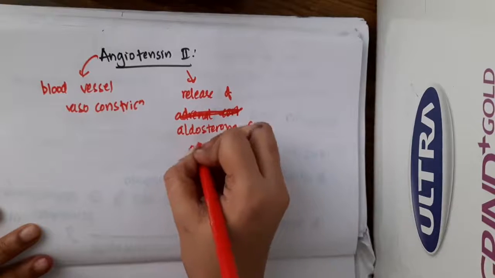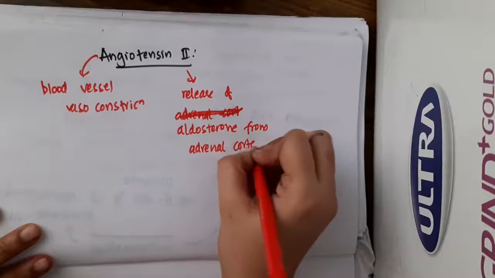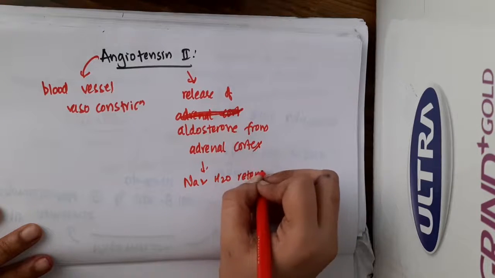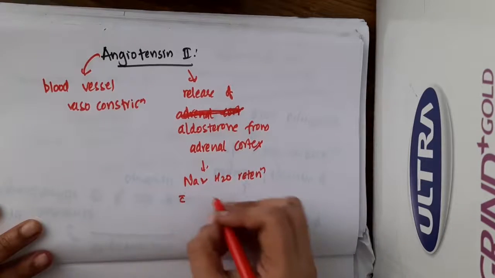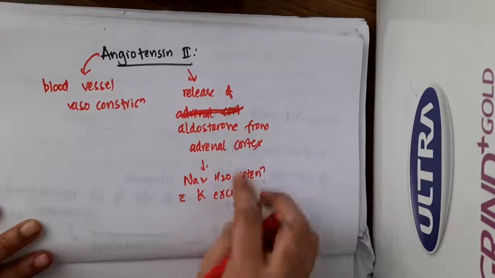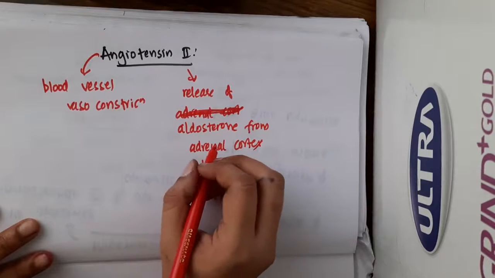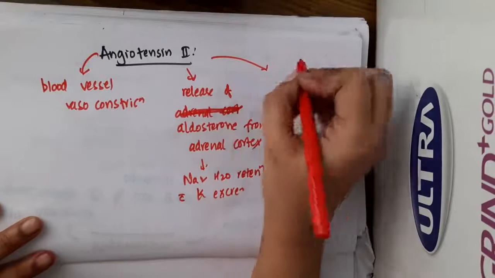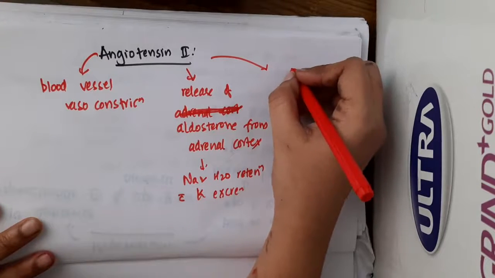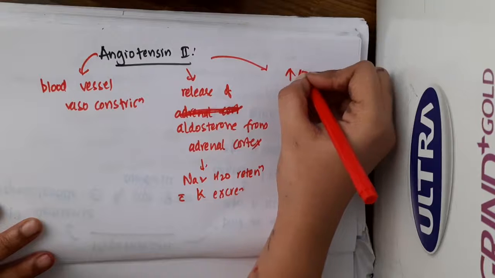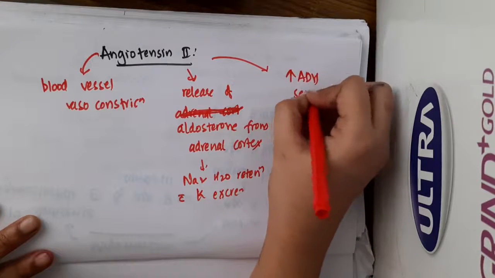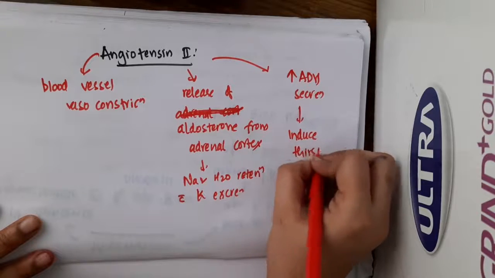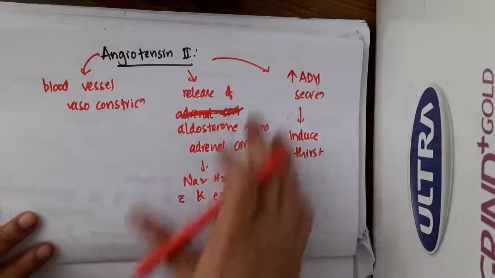If aldosterone is released from the adrenal cortex, this will cause sodium and water retention with potassium excretion. This is caused by aldosterone. And then it will also increase ADH secretion, and thus it will induce thirst. So these are the different mechanisms of action of angiotensin 2.